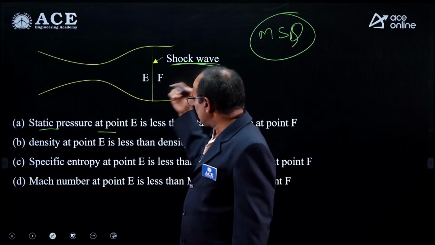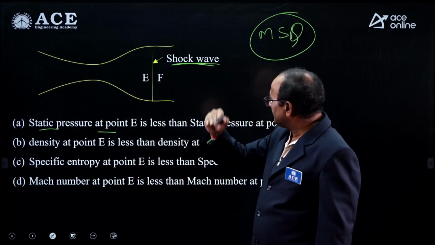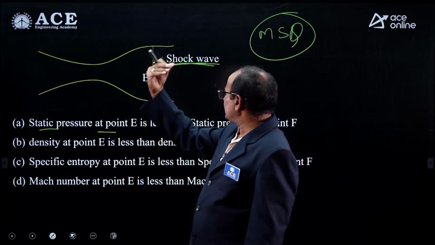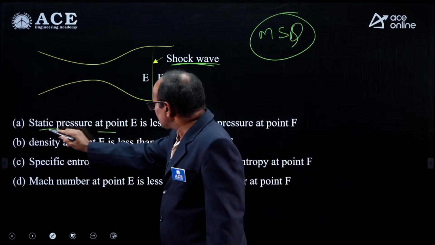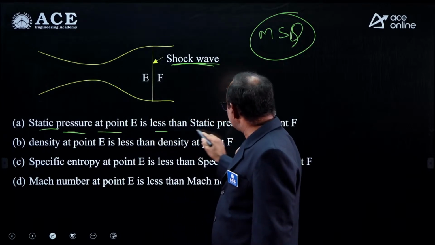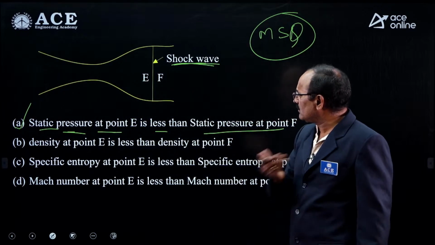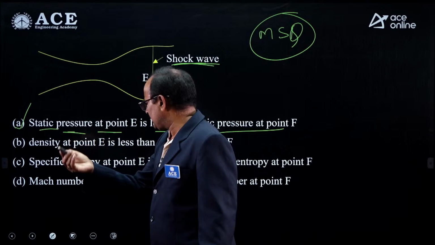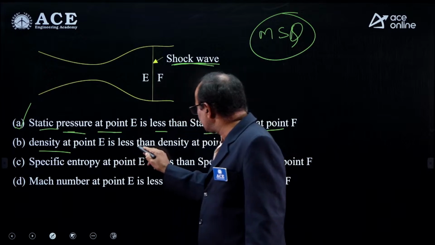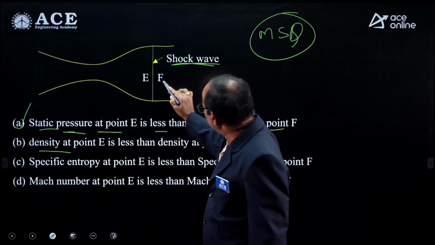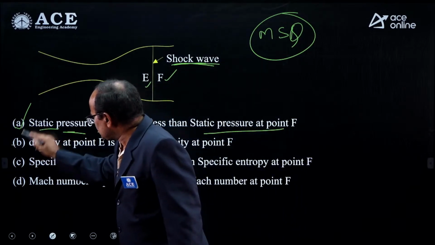Because of the normal shock wave, definitely pressure increases, density increases, entropy also increases. The pressure increases by a drop of velocity, therefore the Mach number decreases. Look at the statements. The static pressure at point E is less than the static pressure at point F. Absolutely correct. Because of the normal shock wave, pressure is definitely going to increase, and because of the increase in static pressure, density increases. Density at point E is less than density at point F. Absolutely correct. First statement correct, second statement correct.